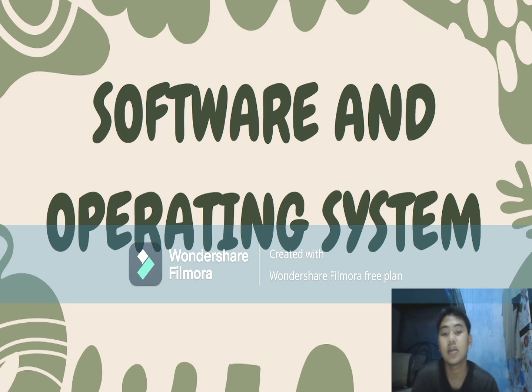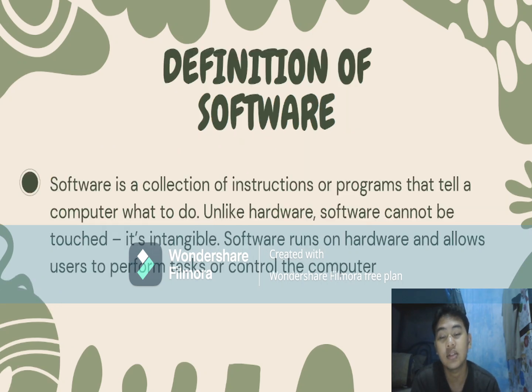And the second is software and operating system. Definition of software. Software is a collection of instructions or programs that tell a computer what to do. Unlike hardware, software cannot be touched. It's intangible. Software runs on hardware and allows users to perform tasks or control the computer.